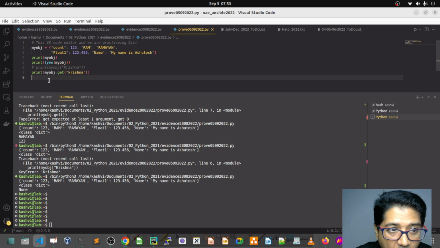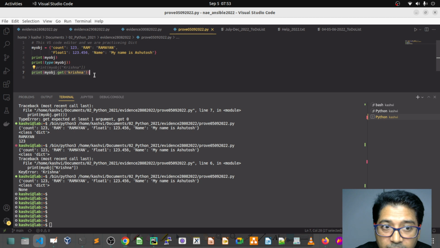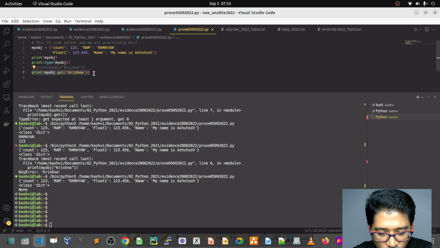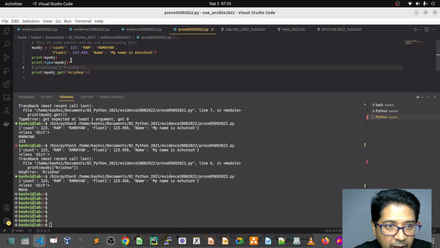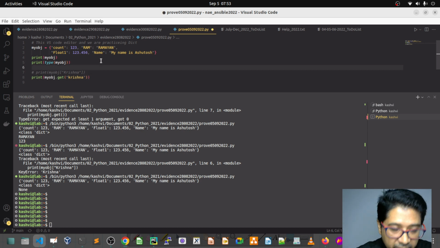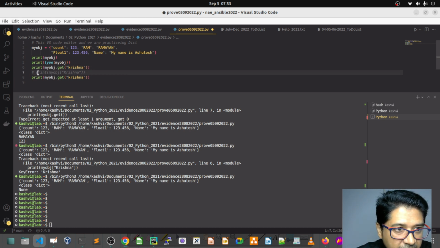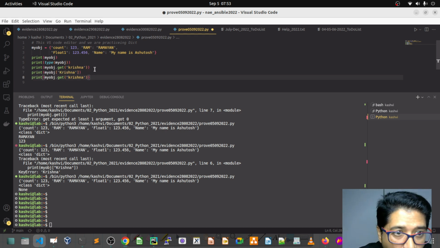Okay. Now this will not break your program, because it will not find this key in your dictionary and will go on to the next step. I'm going to bring this code and copy it. I'll bring this print code here first. You can see it will not break.